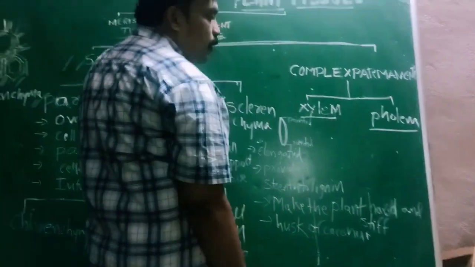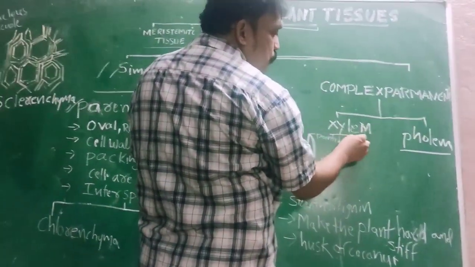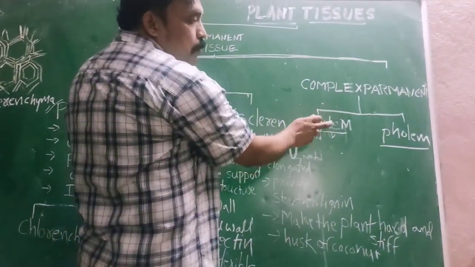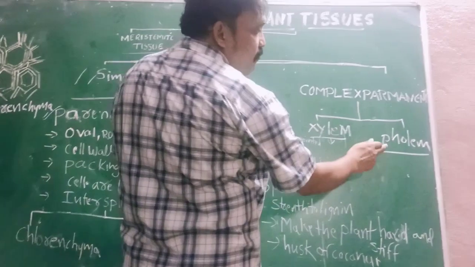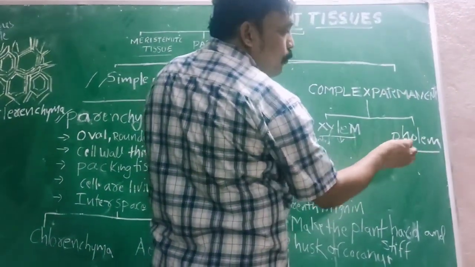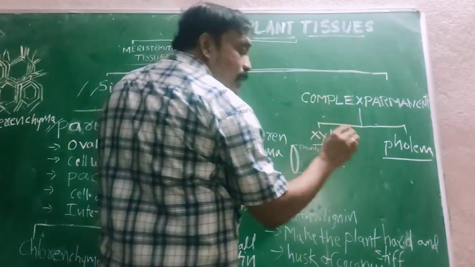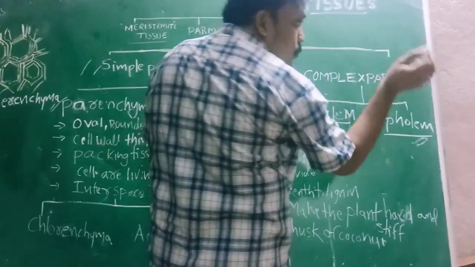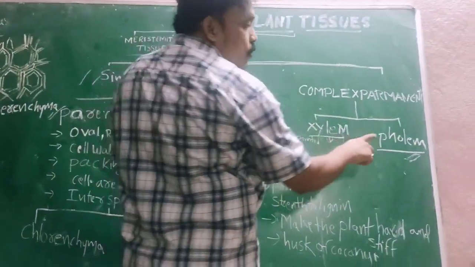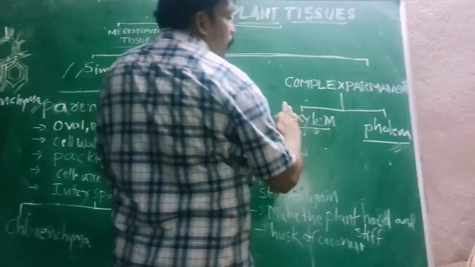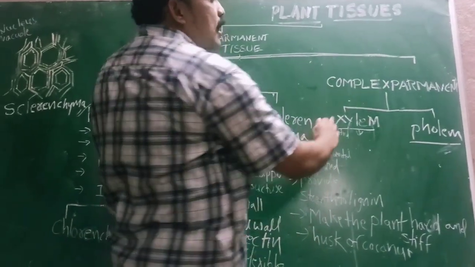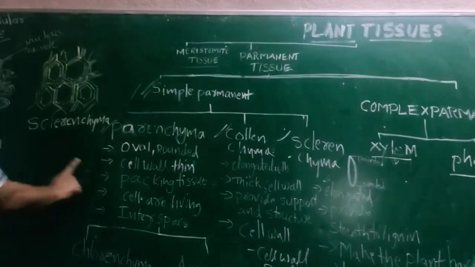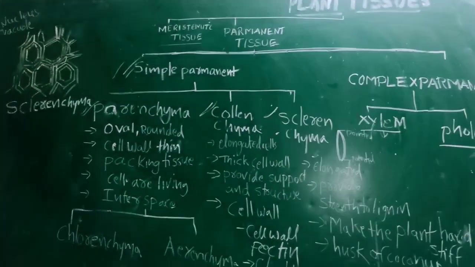You know very well about that one. What is the use of xylem? Xylem is useful to transport water; it is a conductive tissue. It supplies water throughout the plant body, unidirectionally. And phloem is useful for what? Supplying food materials. Whatever food is prepared in the leaf needs to be supplied throughout the plant body, so phloem tissue is useful. Later we will discuss xylem and phloem. Now we have to discuss simple permanent tissue. The first one is parenchyma.